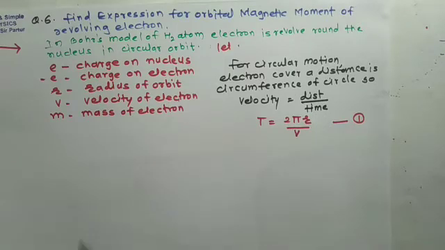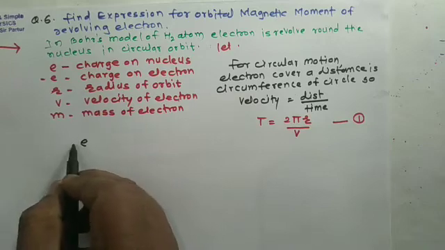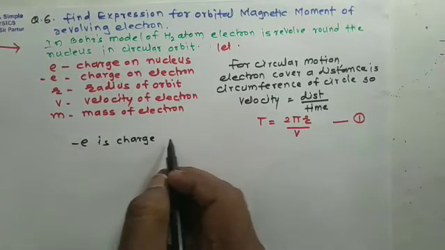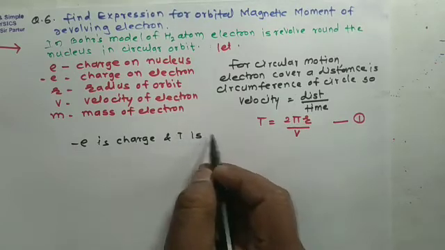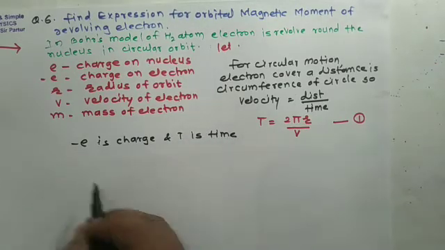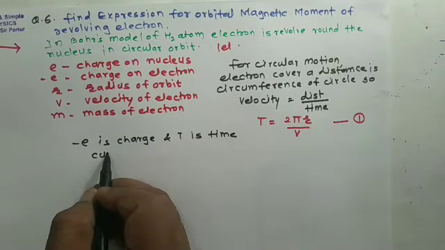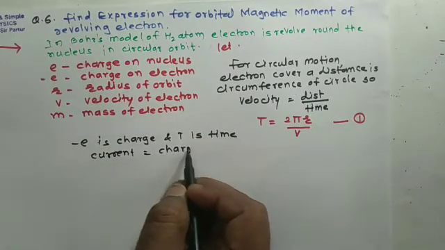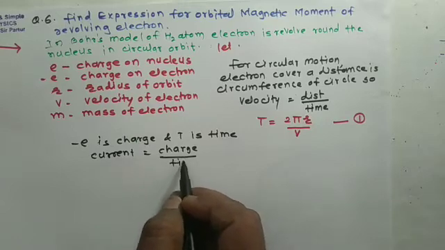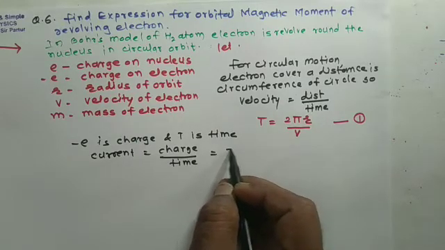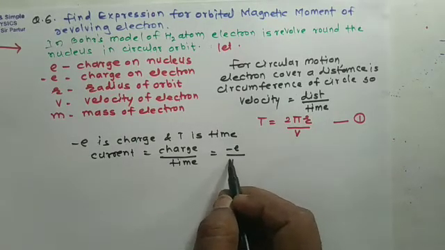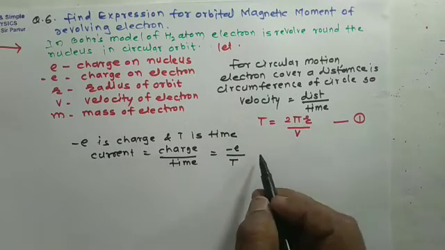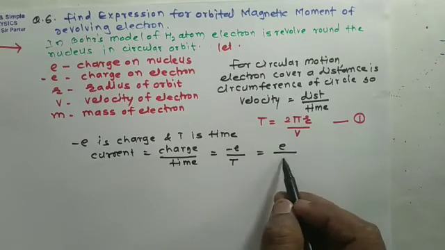We know that minus e will be the charge and t is time, then current is equal to charge upon time, that is minus e upon time, or we can write in magnitude, e upon time.